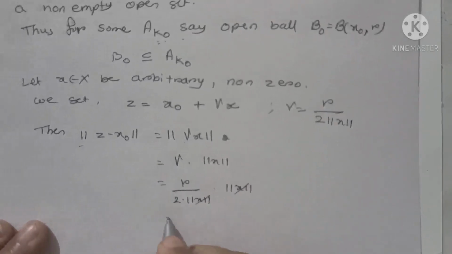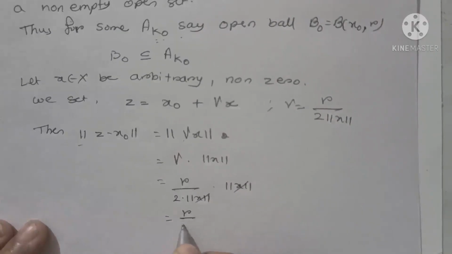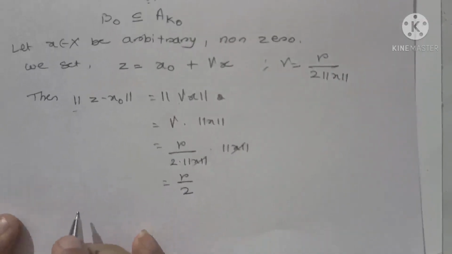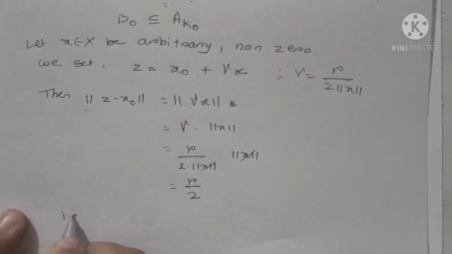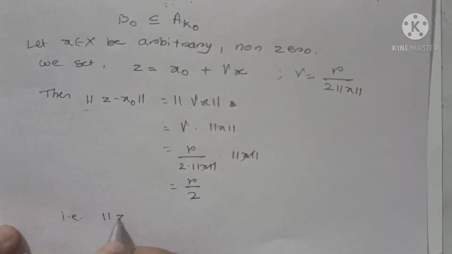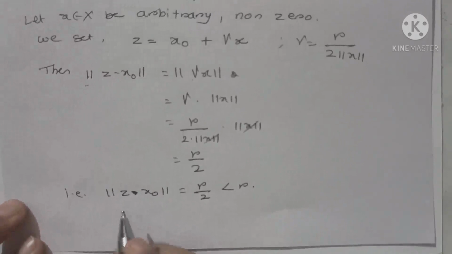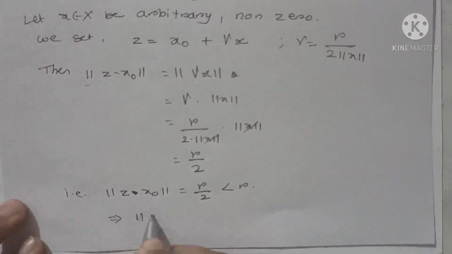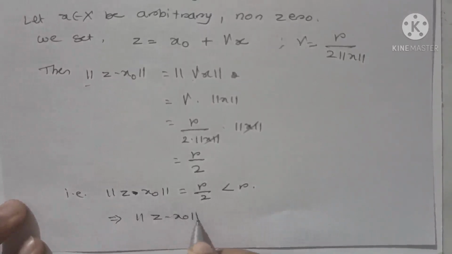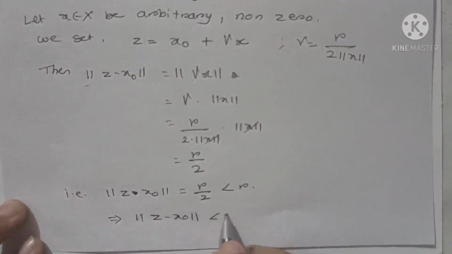These two get cancelled and it is equal to r by 2. That means here we are getting that norm of z minus x0 is equal to r by 2, and it is strictly less than r. This implies that norm of z minus x0 is strictly less than r.